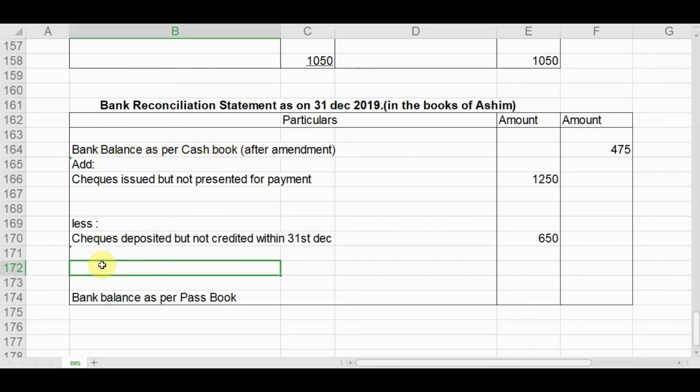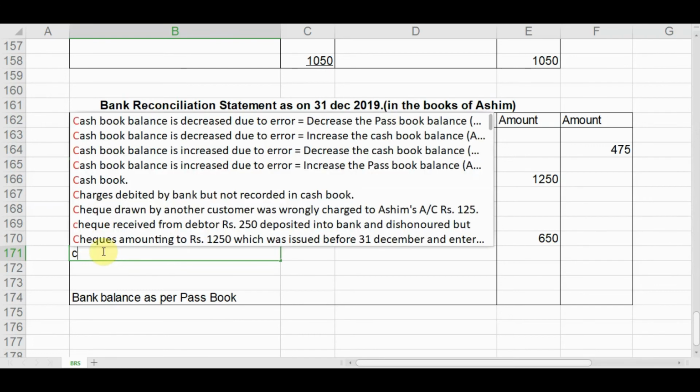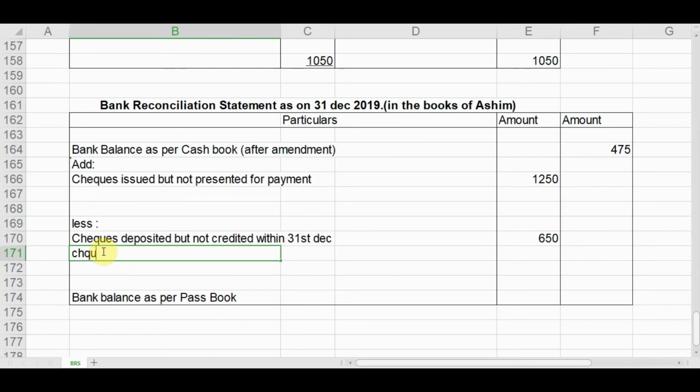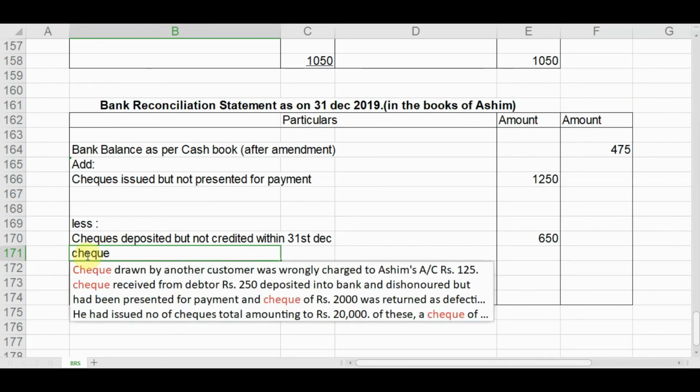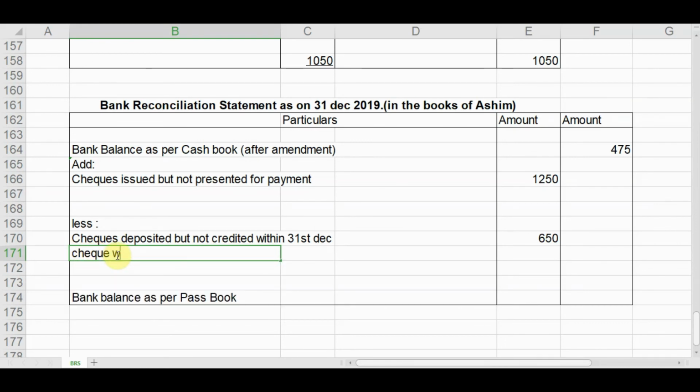So check wrongly debited from Ashim's account.